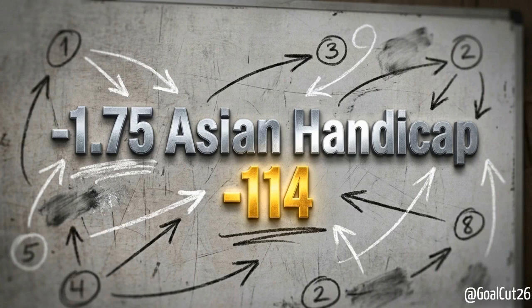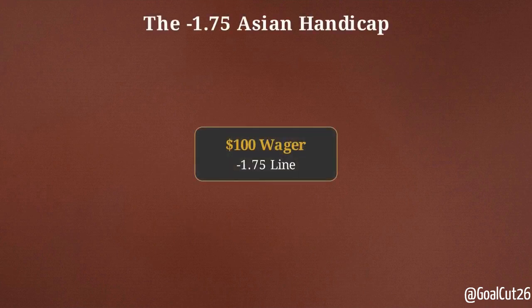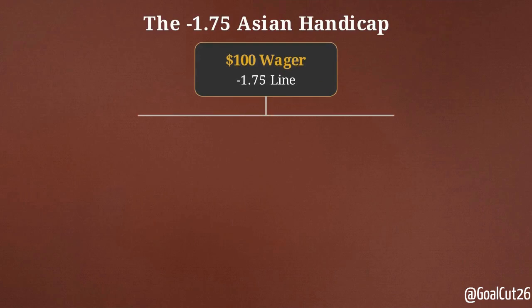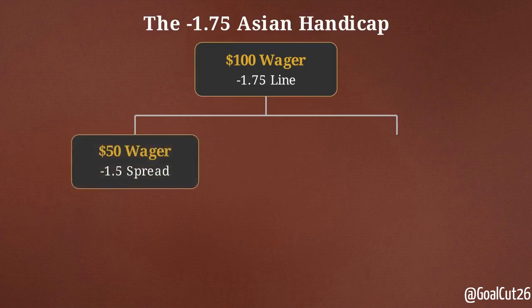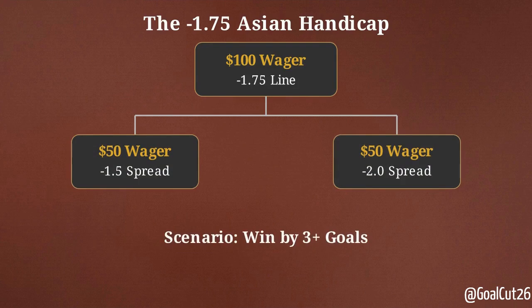That leads to a more advanced alternative designed to mitigate some of that risk: the -1.75 Asian handicap, currently sitting at near even money odds of -114. This decision tree shows how an Asian line functions. A single wager automatically splits into 2 equal buckets. Half of your money plays on -1.5 and half plays on -2.0.